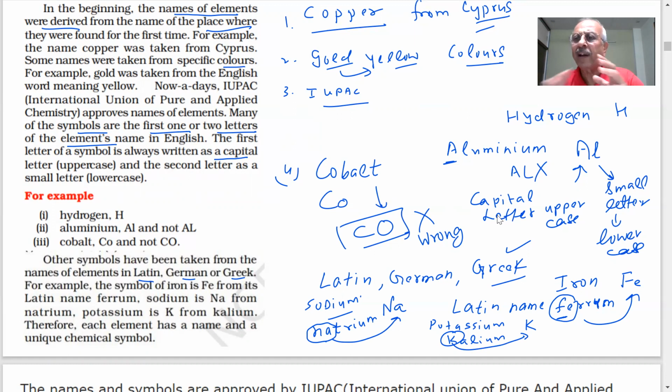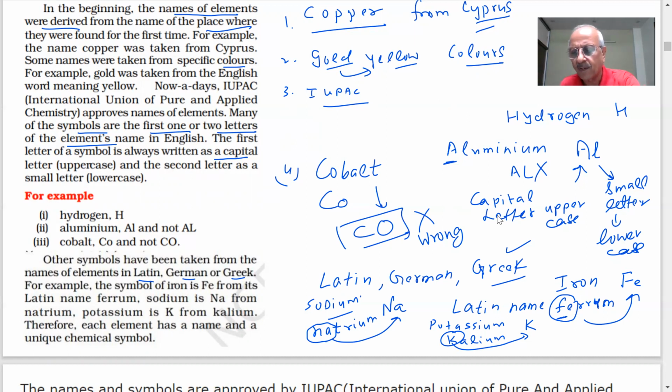Therefore, each element is different. Each element has different mass and different properties. So should the name be the same or different? When different things are there, they will have different names. Yes, sir. So that is why every element has a unique name and a different chemical symbol. We cannot give the same symbol to two different elements, can we?